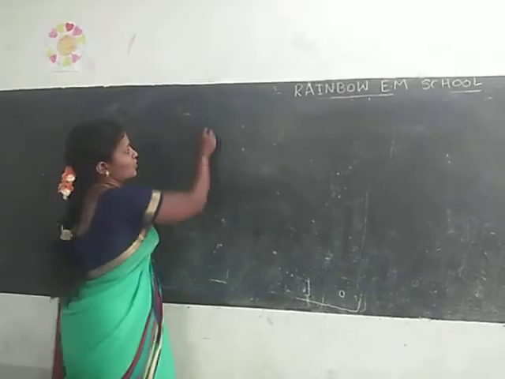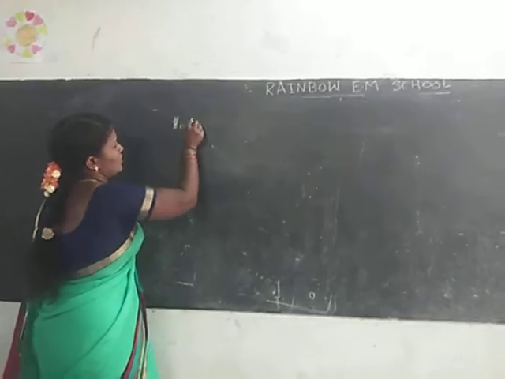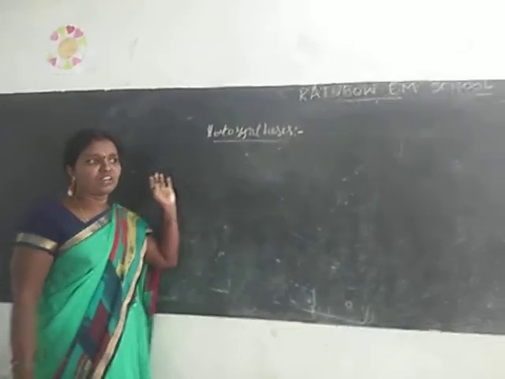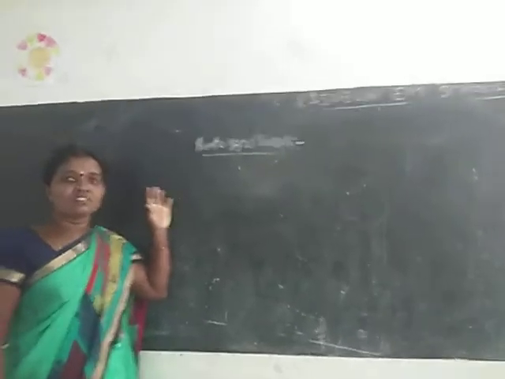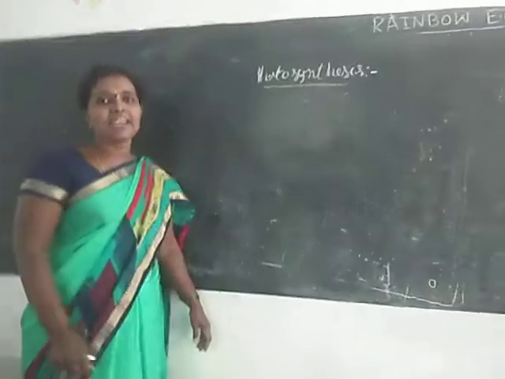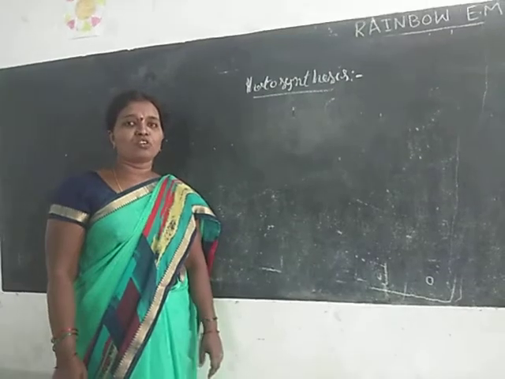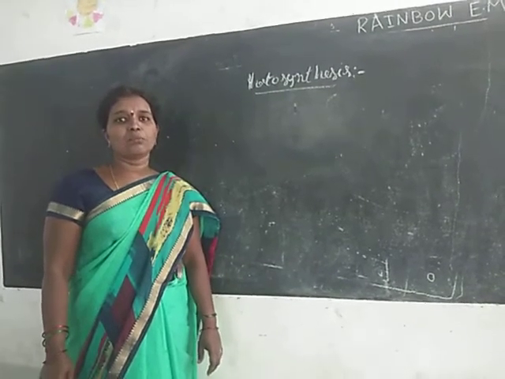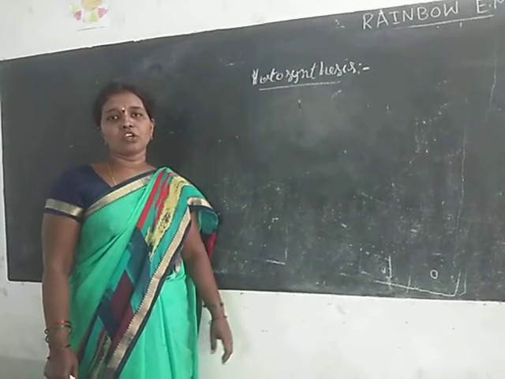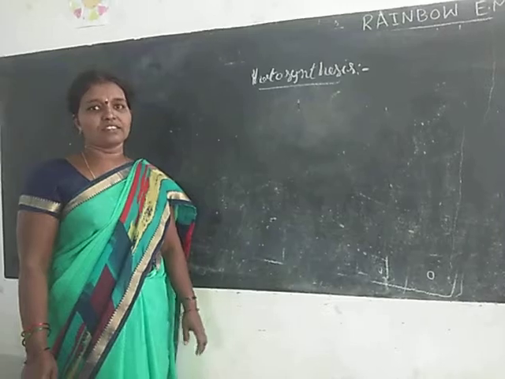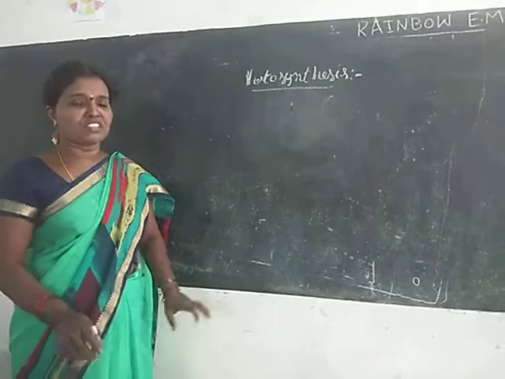That's why photosynthesis. Before class we discussed that photosynthesis is a process in which green plants containing a green pigment, chlorophyll, build up complex organic molecules from relatively simple inorganic ones. What are the raw materials of photosynthesis?